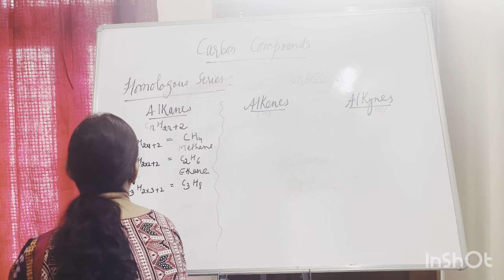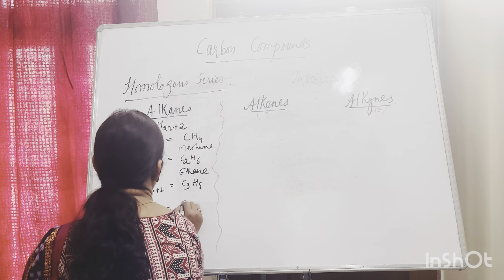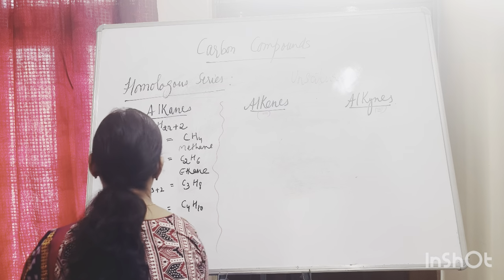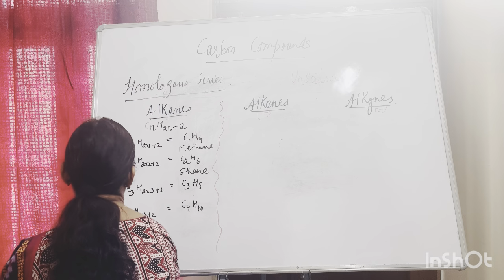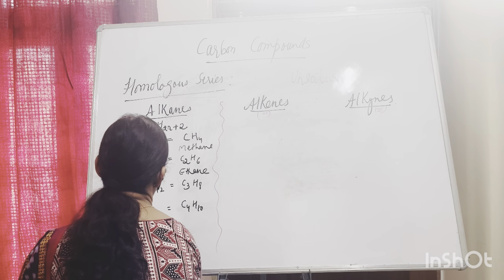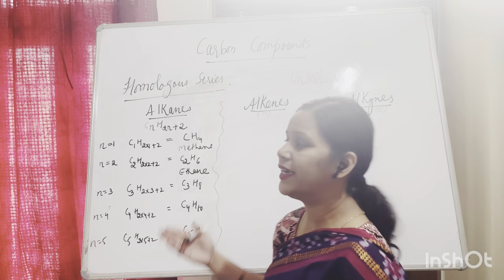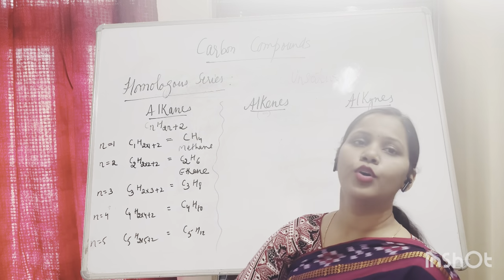Then n equal to 4 gives C4H10. If n is equal to 5, it is C5H12, that is pentane.